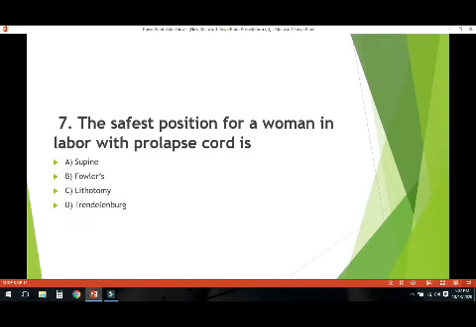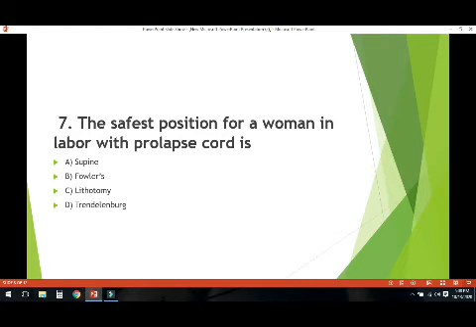The safest position for a woman in labor with prolapse cord. Prolapse cord means the umbilical cord is around the neck of the baby, cord prolapse. When a baby is in cord prolapse in labor, the safest position for a woman during labor is supine, Fowler's, lithotomy or Trendelenburg.